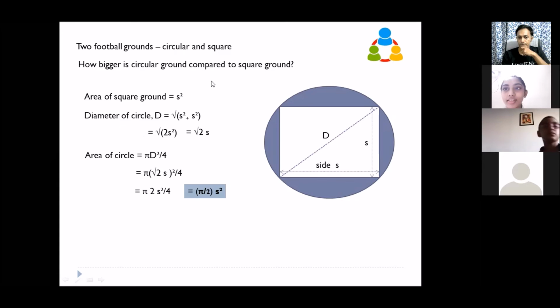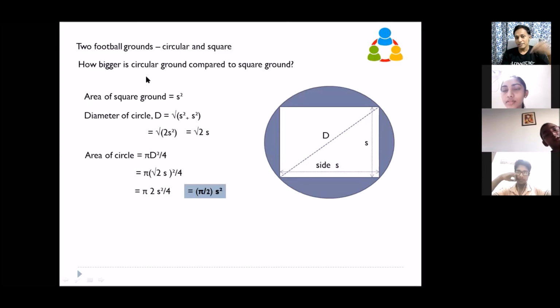Area of circle minus area of square, by what? By area of square, right? Because here we are telling based on compared to square ground. It is like compared to Keshav, what is the height of Avinash? So the denominator will be Keshav's height. So compared to what? What is the base? That is very important to understand.